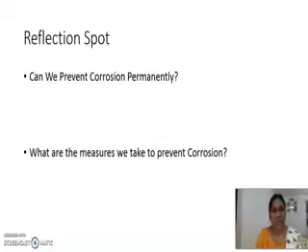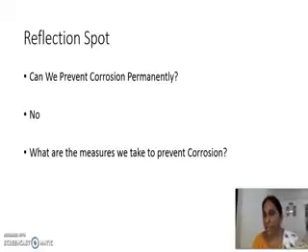Yes, many of you have written one question, one answer perfectly. We can't prevent corrosion permanently. First question answer is no, because it is a natural process. It is an unending process which occurs spontaneously because of interaction of atmosphere with the metal. At the same time, what are the measures we take to prevent corrosion? The best daily measure we take to prevent corrosion is we just go for painting.